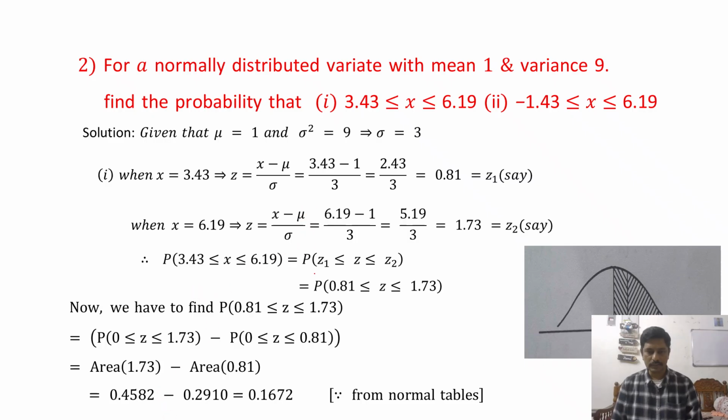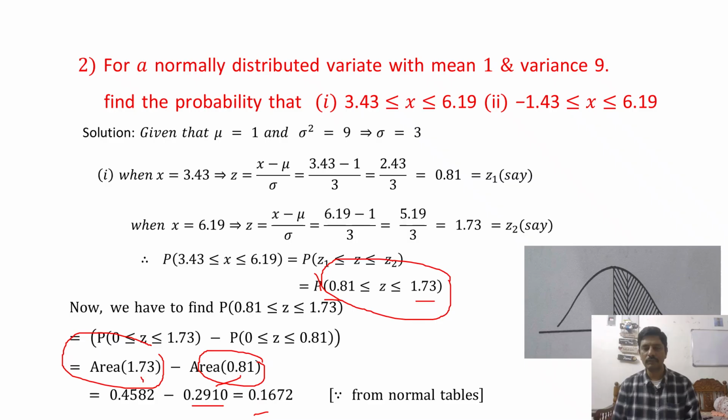The z values are 0.81 and 1.73. In between 0.81 and 1.73 we need to calculate. So area of 1.73 minus area of 0.81. The table value of 1.73 is 0.4582 and the table value of 0.81 is 0.2910, which gives the answer 0.1672.